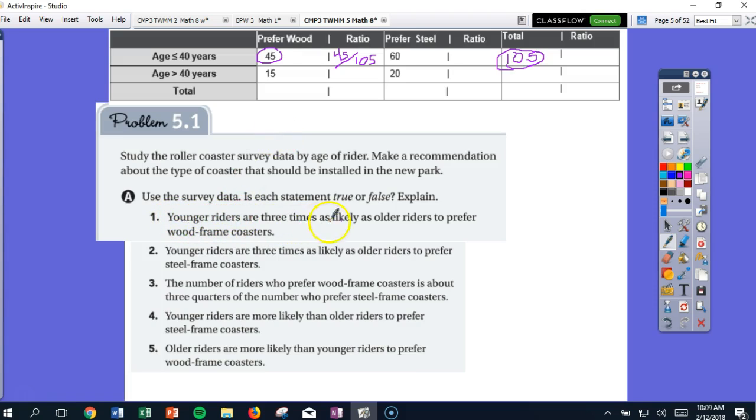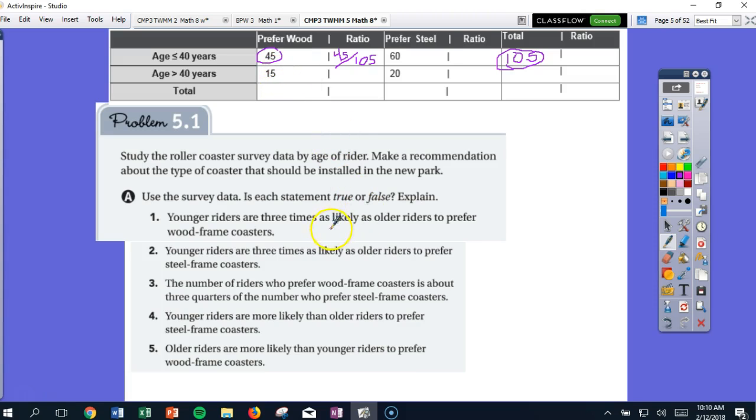It says younger riders are 3 times as likely as older riders to prefer wood frame coasters. So you have to look at that. Yeah, there's 3 times as many people here, but as we do our total across, our total of people that are older than 40 years is much lower, so that doesn't necessarily mean they're 3 times as likely to like it. It means there's 3 times as many.